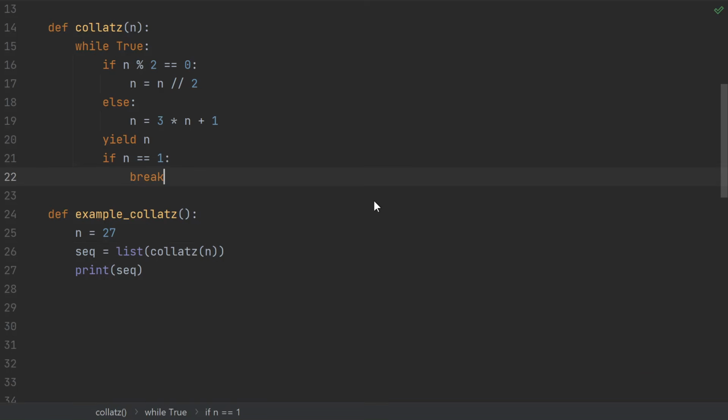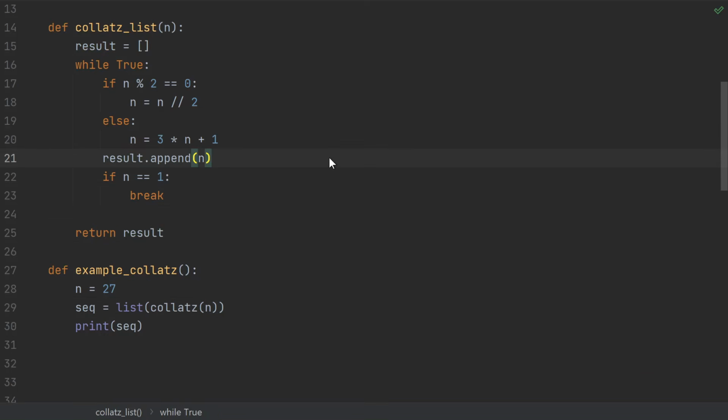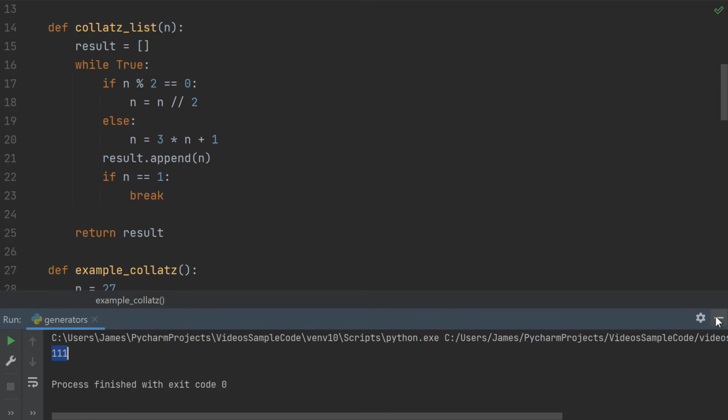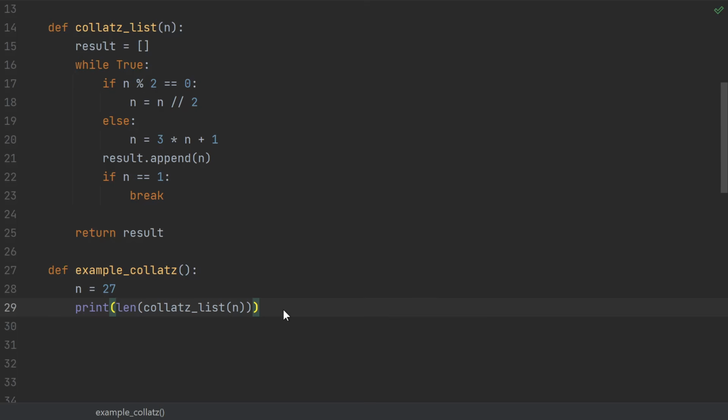This showcases another very important property of generators. Imagine if instead of a generator we were using a list. Well, besides the fact that this list might need to be arbitrarily large because we don't know how long a Collatz sequence will be, what if I didn't care about the whole sequence? For instance, what if I just wanted to know how long is it? If you're wondering, it's 111 elements. But if I returned a list in this case, that would have been a huge waste. Why allocate all that memory and store all those numbers just to get the length?